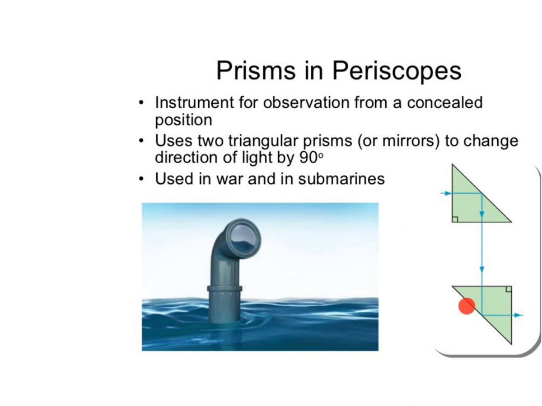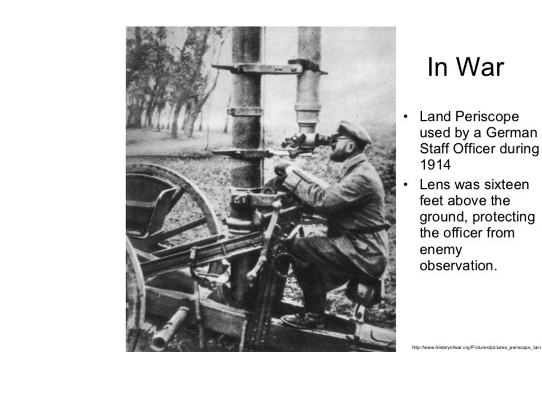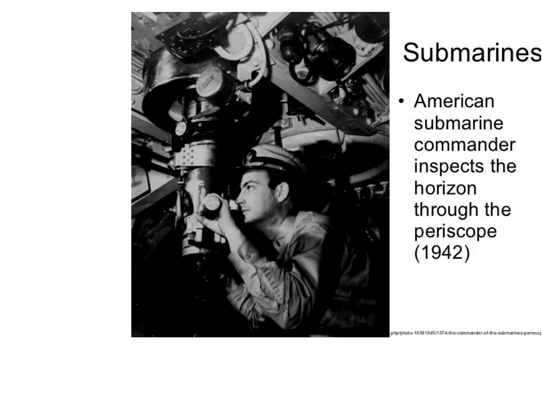The incident ray of light is reflected twice through these prisms, and total internal reflection occurs inside the prisms, and a clear view of the surface of water is obtained. So this is an example of the use of the periscope, that is in war. Also in submarines the periscope is used.